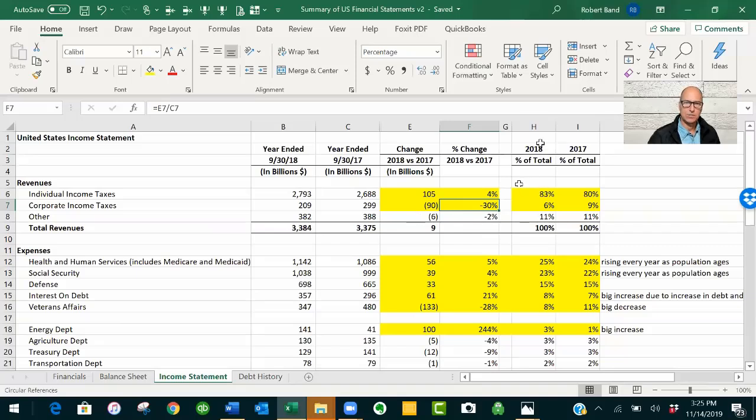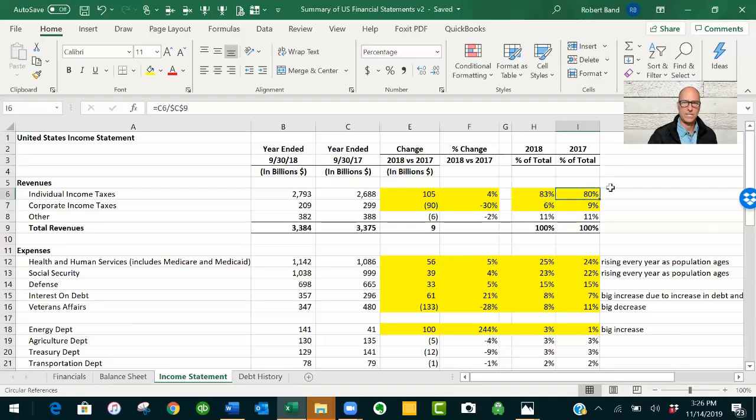Now, this over here is the percent of the total revenues that each of these rows represents. So in this case, individual income tax here was 83% of total revenue. So you can see that individuals are paying most of the tax, corporations paying way less, and the change year over year is interesting.